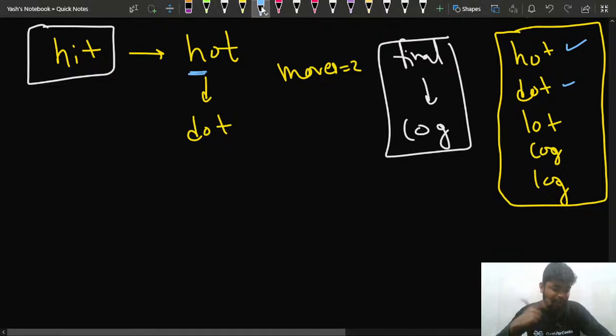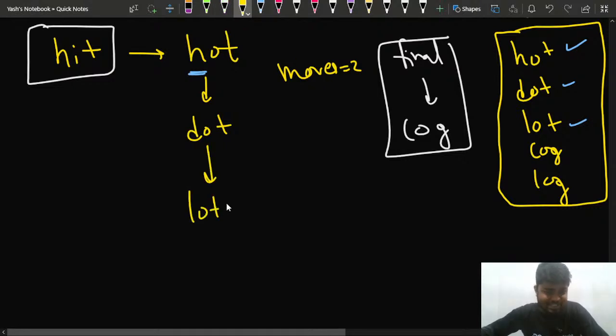Now next up, I am explaining the question part, the problem statement. Then we'll be looking at how we have to do this and what the various things are that we have to deal with. Now once you have dot, you can say that okay, I can change it to lot. Actually here I have taken the words in this manner, but it's not necessary that you will be choosing line wise, that's completely not necessary. So this dot changes to lot, one letter changed. After it changes to lot, you can change this lot to log, right?